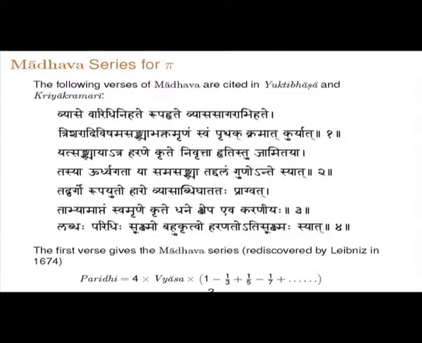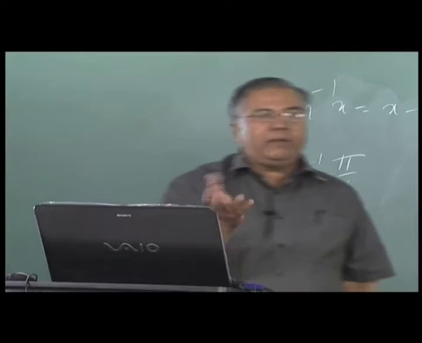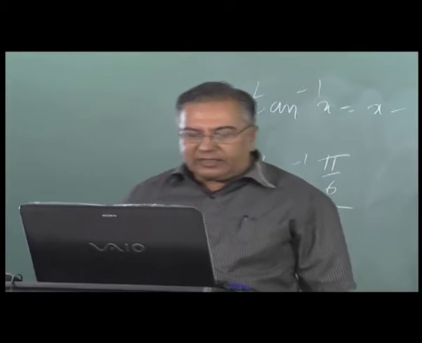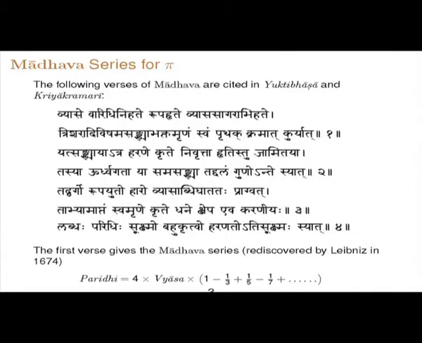Tasya urdhvagataya samasankhya, that is p plus 1, tad dalam, half of that, guno ante syat, so that will be the multiplier, tad vargo, p plus 1 whole square, rupa yuto, added with 1, that will be the hara, that will be the divisor, vyasa abdi ghatata pragvat, the diameter is a multiplier as before, tabhyam aptam swam rine krite dhane kshepa eva karaniyaha, so you add it or subtract it depending on the place in which you are there in the series. Labdhaha paridhihi sukshmo bahukritvo haranato ati sukshma syat.